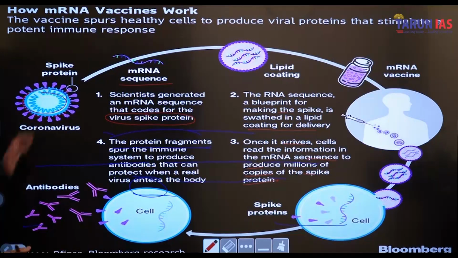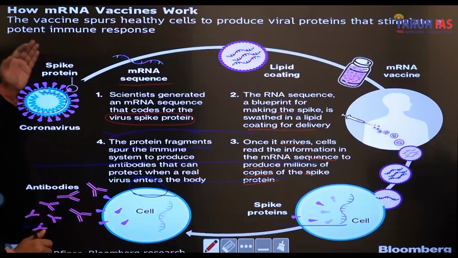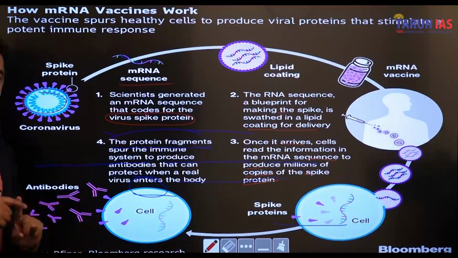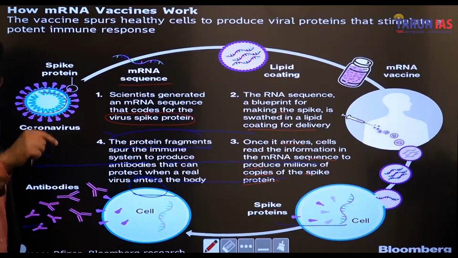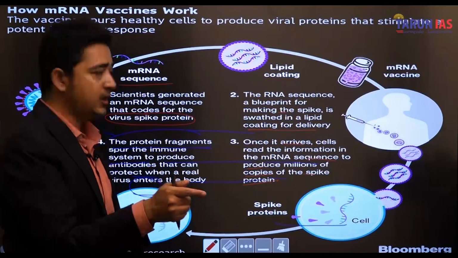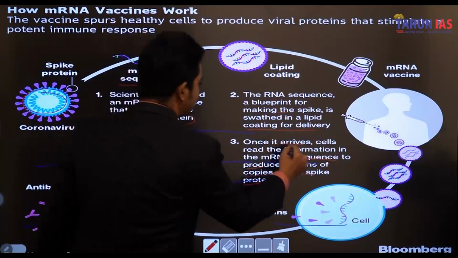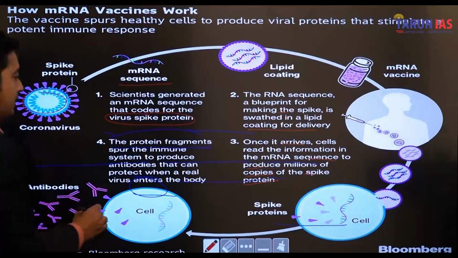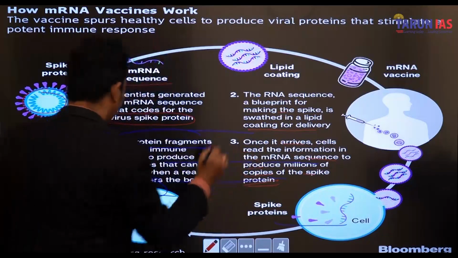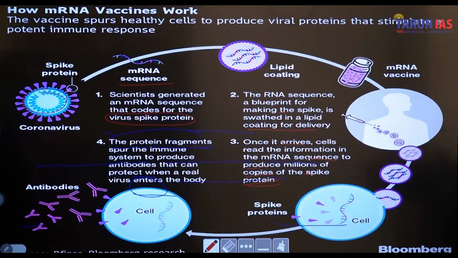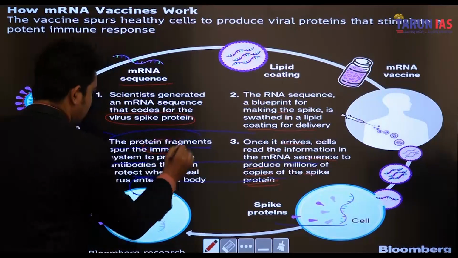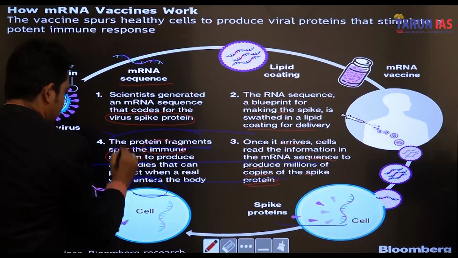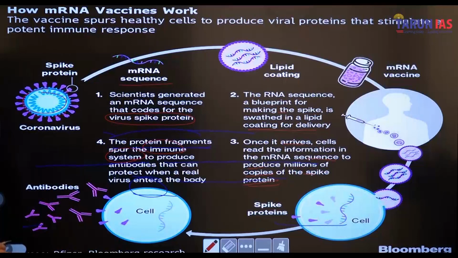As we can see, first the mRNA sequence works on the virus spike protein. Second comes the lipid coating for delivery, and then once it arrives, cells read the information in the mRNA sequence to produce millions of copies of the spike protein. In the last stage, the protein fragments spread in the immune system to produce antibodies that can protect when a real virus enters the body.